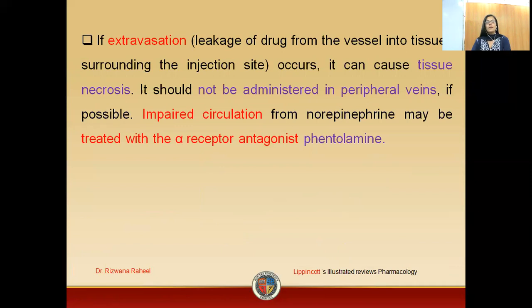In case there is extravasation, that is leakage of the drug from the vessels into the tissue, it will cause tissue necrosis. So this drug should not be administered in the peripheral veins. If there is impairment of the circulation by this drug, you can use an antagonist. An example of the antagonist is phentolamine. So students, this was all about the pharmacokinetics and therapeutic uses of norepinephrine.